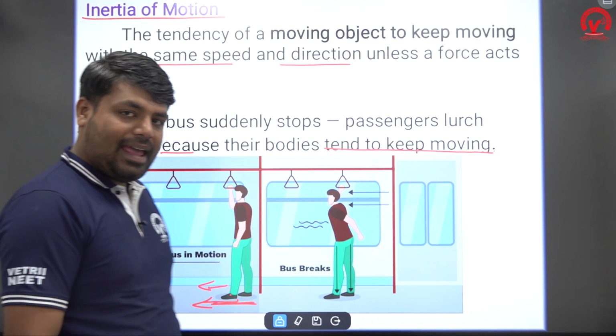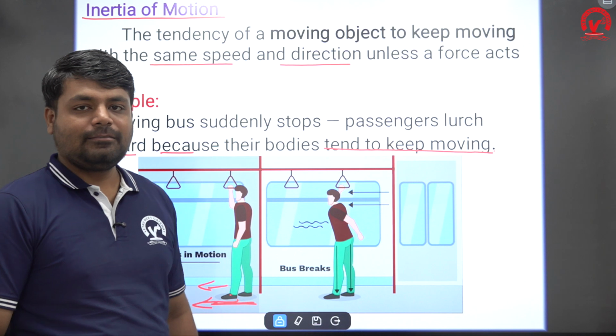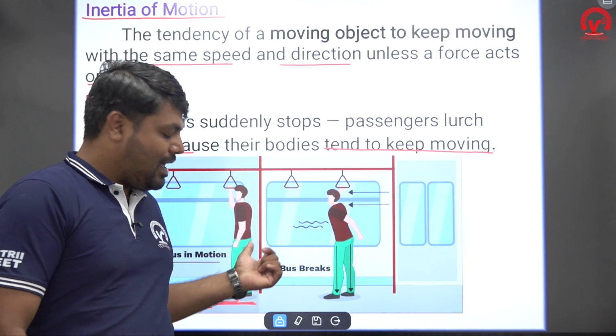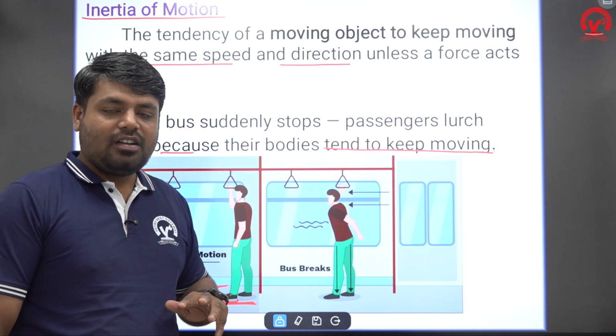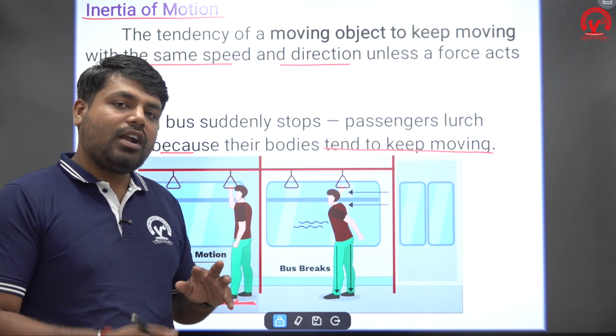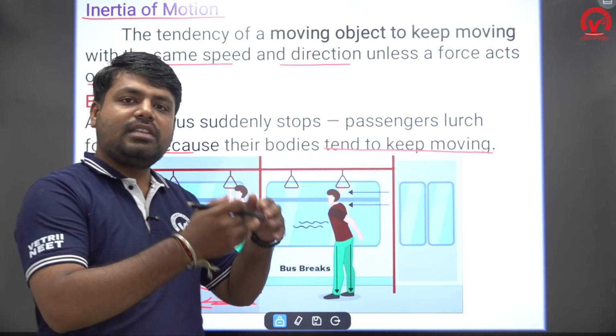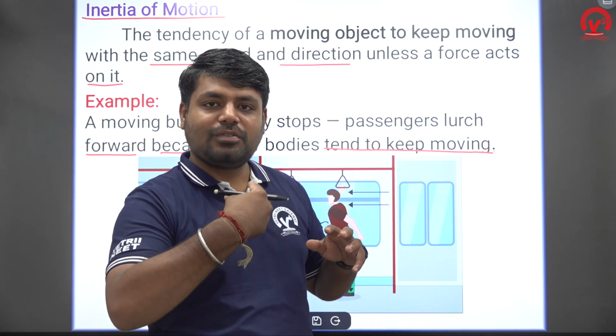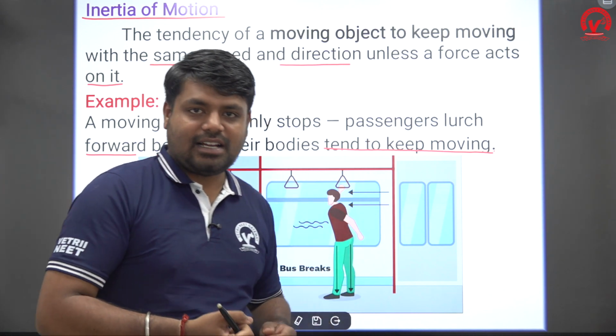When the bus applies the brake, what will happen? Before applying the brake, the body is in motion. So what will the body do? The body continues to be in the state of motion, because you have some mass. Due to mass, it produces some inertia.